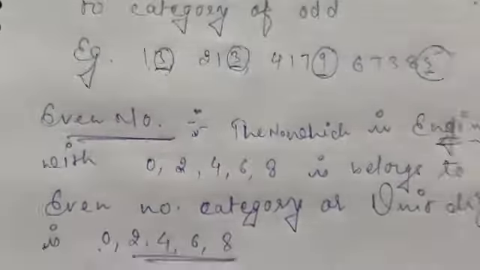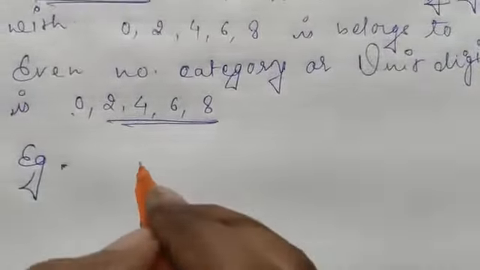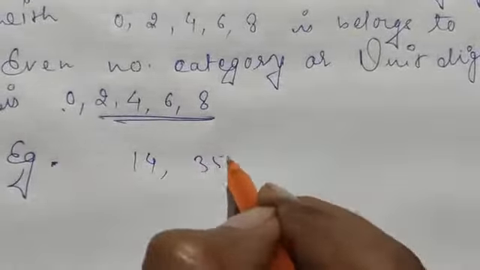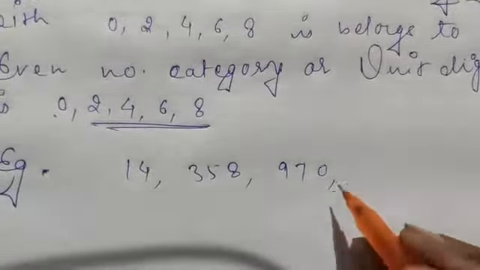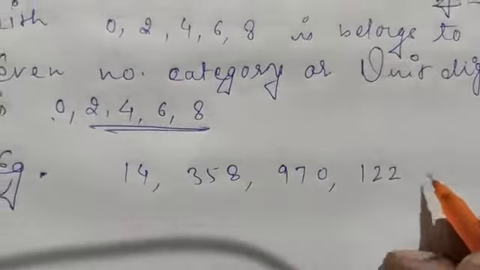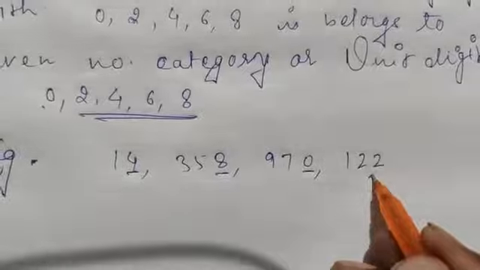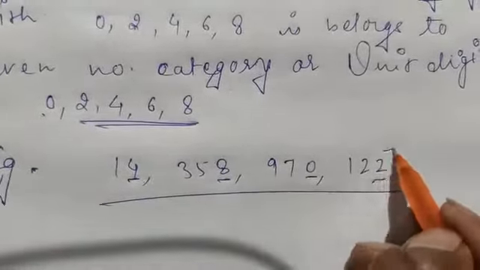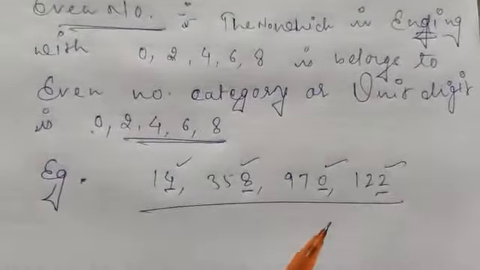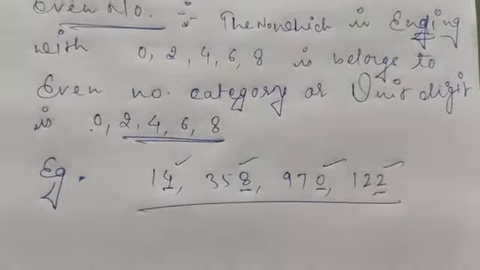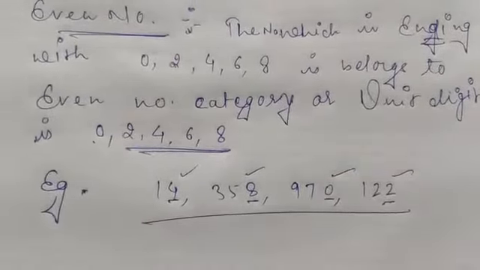Example: 14, 34, 83, 58, 97, 0, 122. Here you observe that the unit digits are 4, 8, 0 or 2. As I already mentioned in the definition, a number ending with or having unit digit 0, 2, 4, 6, 8 is called an even number.